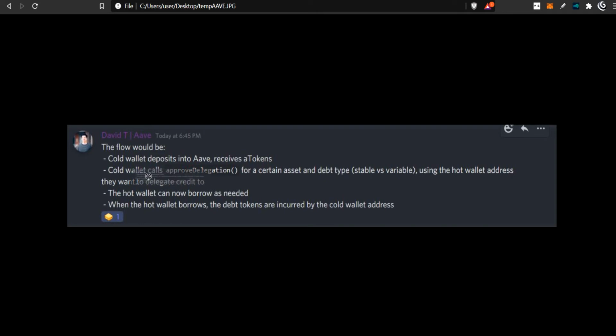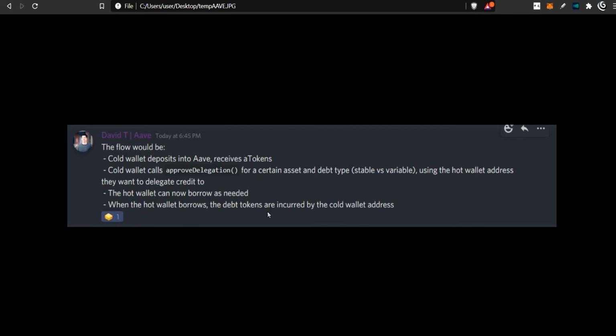So you can run this function and give that credit to what he's calling a hot wallet. Basically, maybe you have a HODL wallet, and then you want to use this hot wallet for yield farming or something with the credit, right? So the hot wallet can now borrow as needed. And when the hot wallet borrows, the debt tokens are incurred by the cold wallet address. So the debt is sent to the first address, the address that actually holds the collateral.